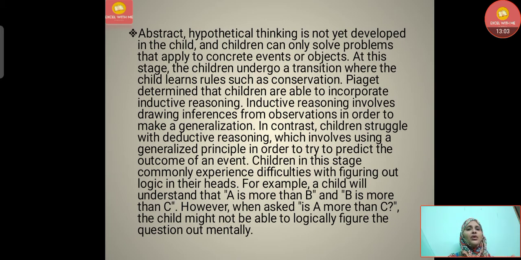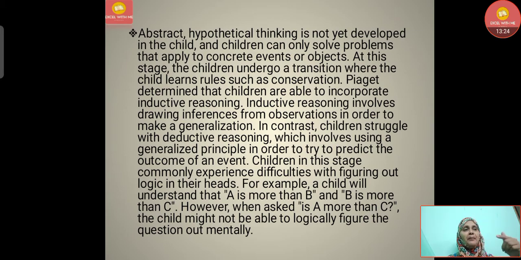Then, in this stage, with concrete objects, the children undergo a transition where the child learns rules such as conservation. Piaget determined that children are able to incorporate inductive reasoning. Inductive reasoning involves drawing inferences from observations in order to make a generalization.